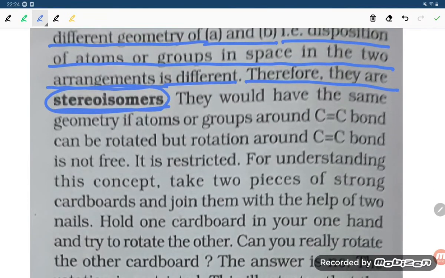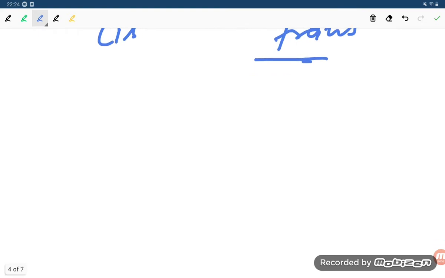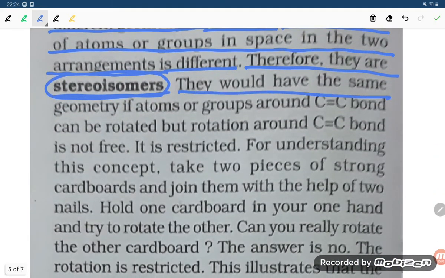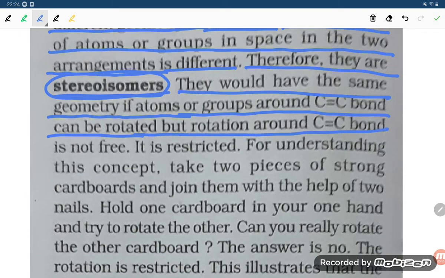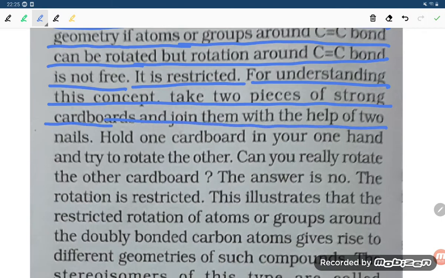Now, because there are different atoms in the space, another point: they would have the same geometry if atoms or groups of atoms could rotate around the C=C double bond, but rotation around the C=C double bond is not free, it is restricted because of the double bond. For understanding this concept, take two pieces of strong cardboard and join them with the help of two nails.